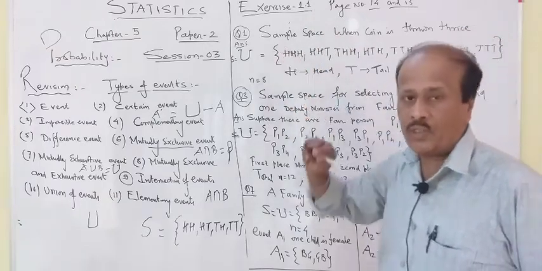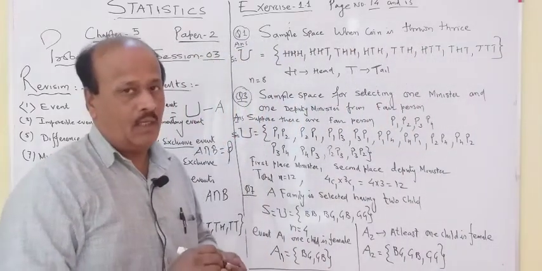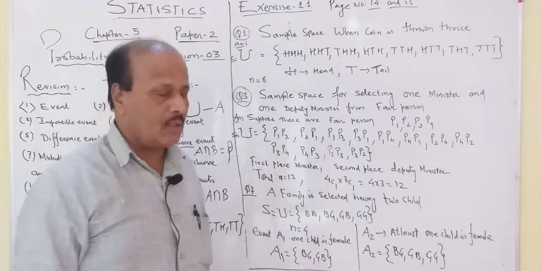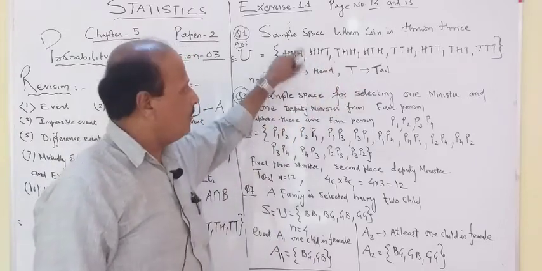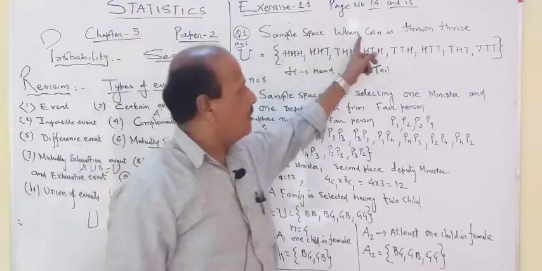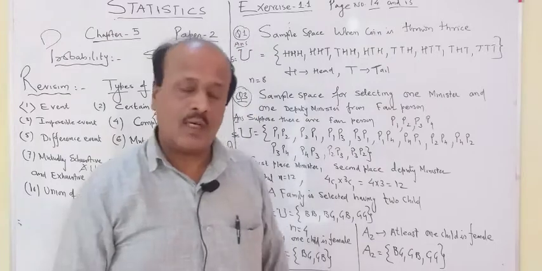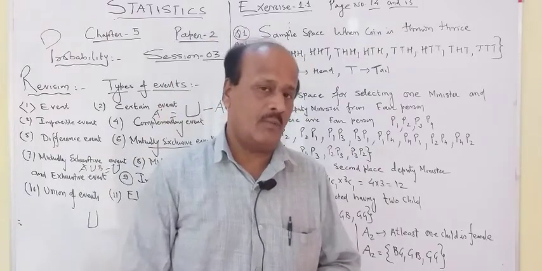So there is one question, question number 1, and question number 1 has 3 parts. In all the 3 parts, they are asking you to make the sample space. I have selected the first part. What is that first part? Obtain the sample space when a coin is thrown thrice. If you are throwing the coin thrice, then how many outcomes are you going to get?